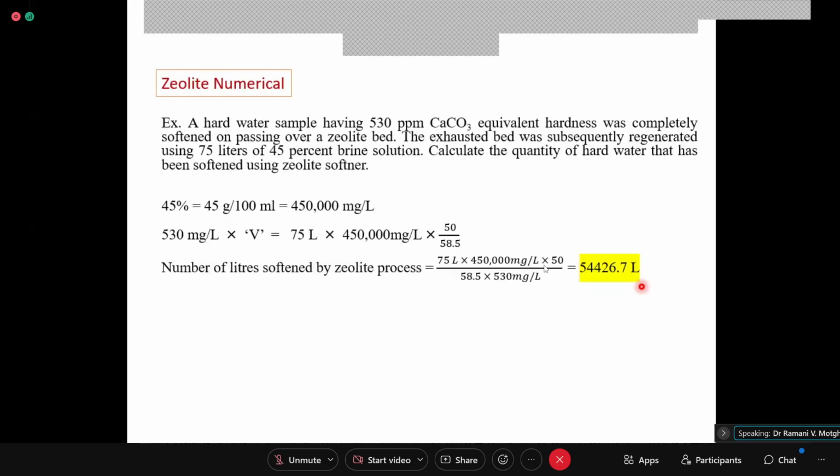Ma'am, excuse me. Ma'am, over there, 45%. Could you please explain it again, ma'am? Milligrams per liter.